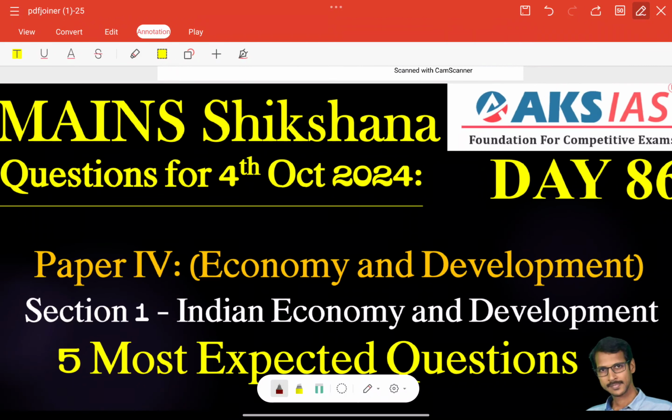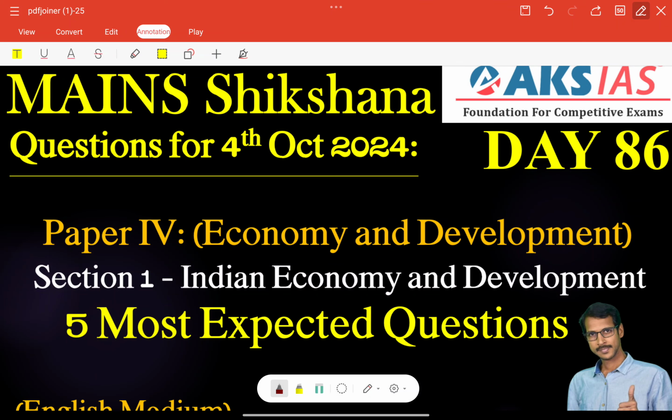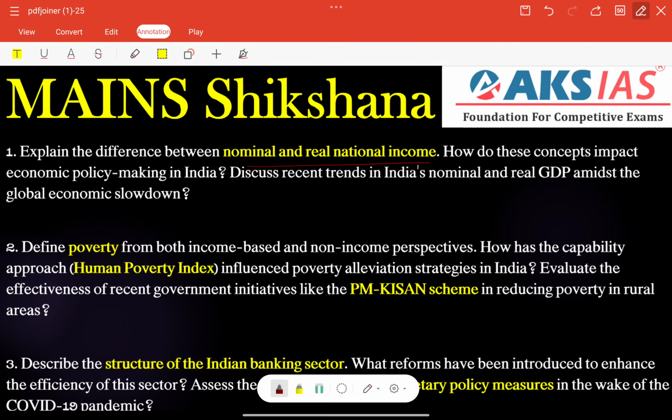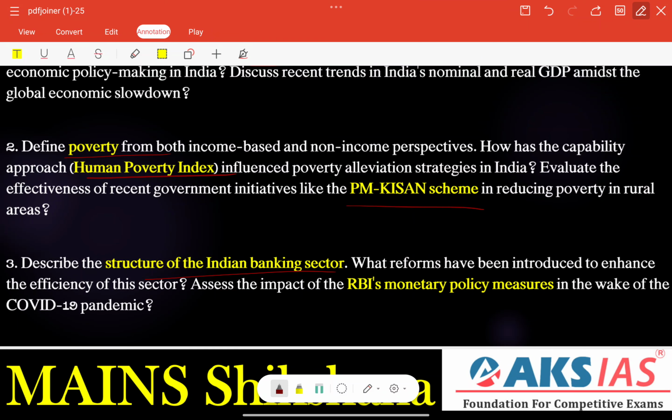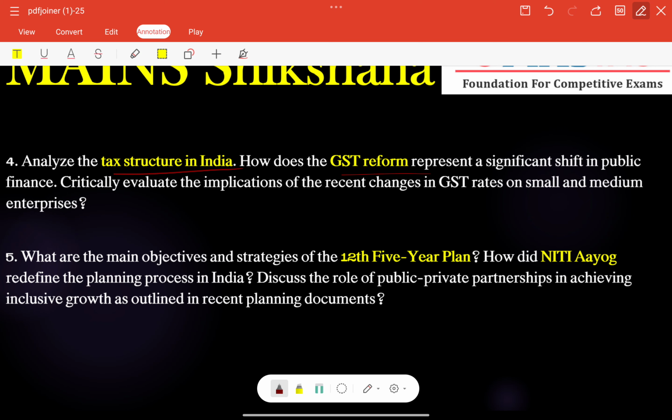Next, coming to the main section, day 86, question for 4th October 2024, paper 4, economy and development, section 1, Indian economy and development. Five most expected questions I'm giving now: first, nominal and real national income; second, poverty and human poverty index, and also PM Kisan scheme, and the structure of the Indian banking sector, RBI's monetary policy measures. And the fourth question is tax structure in India, GST reform, and also the 12th five-year plan and Niti Aayog.